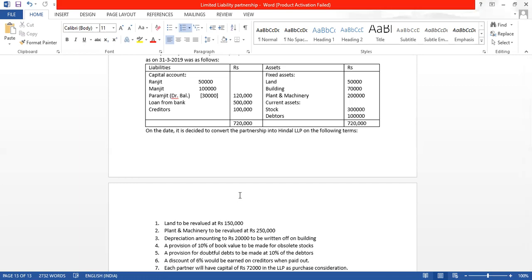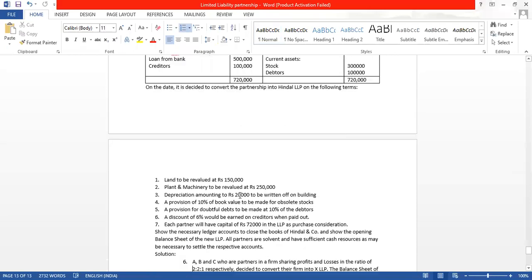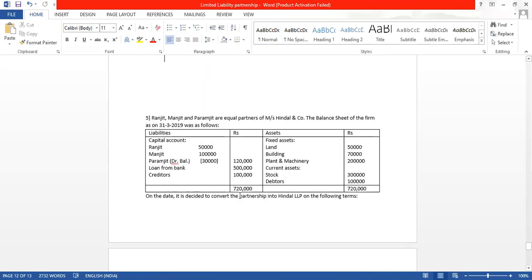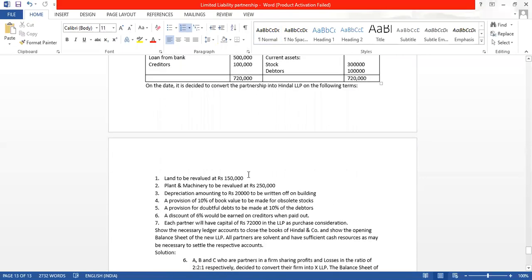So the partnership business is being converted into LLP. They have given some information. Land is revalued to 1,50,000. The old value of land was 50,000, and the new value is 1,50,000.